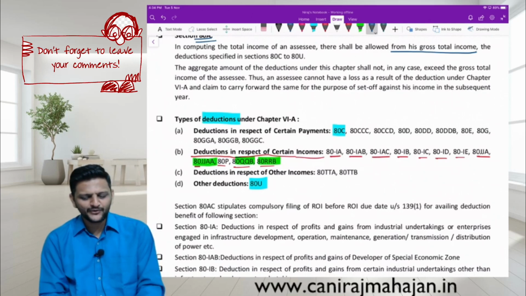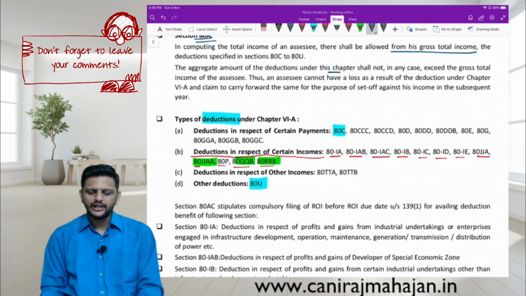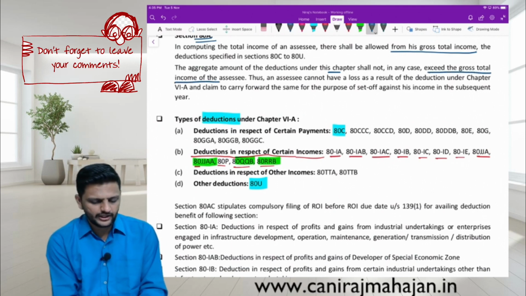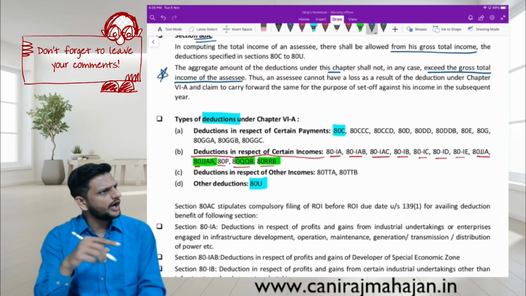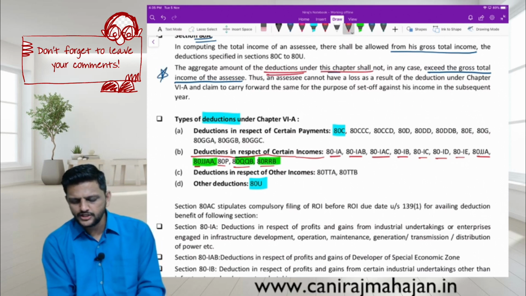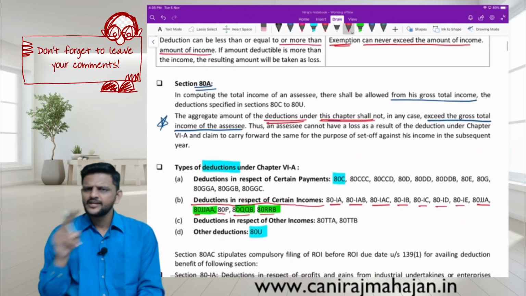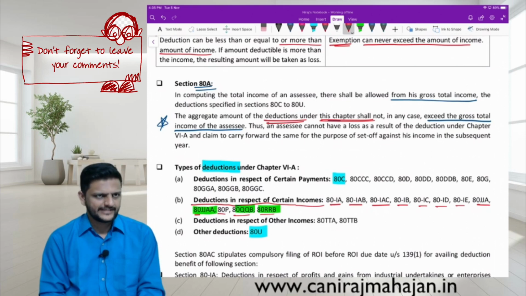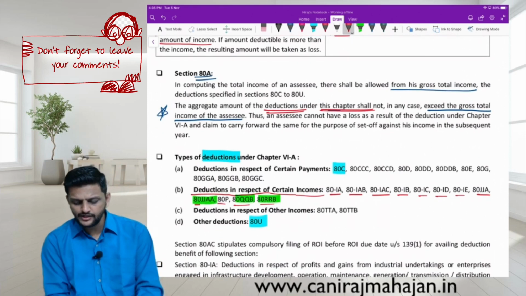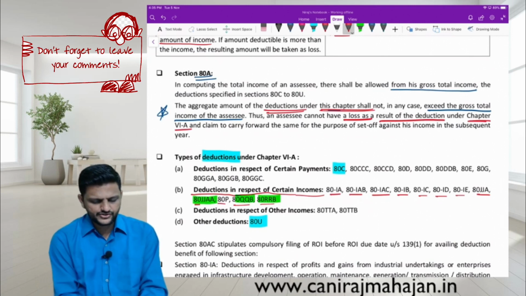The aggregate amount of deductions under this chapter shall not exceed in any case the GTI of the assessee. So for Chapter 6A, all the deductions cannot exceed the income, something similar to your exemptions. Thus, an assessee cannot have a loss as a result of deductions under Chapter 6A.